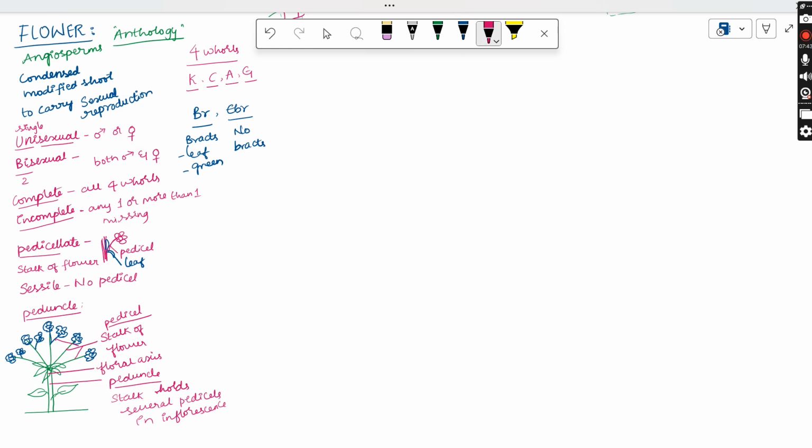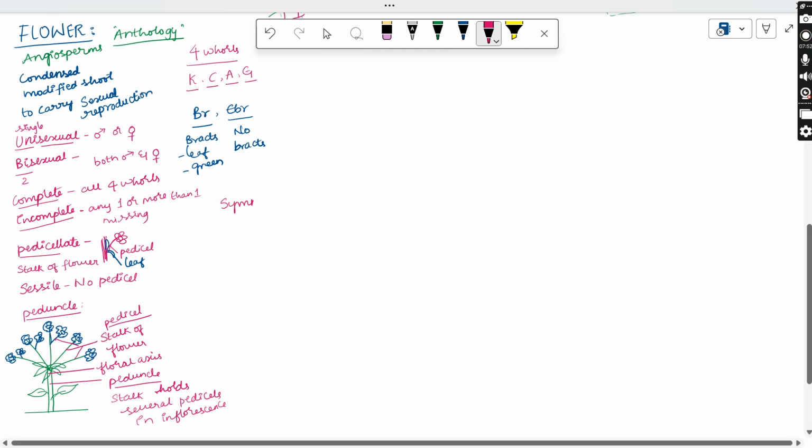Now let us see how these flowers are categorized or classified. Flowers are mainly classified based on their symmetry, the second case is their merosity, and the third is the position of the floral parts on the thalamus.